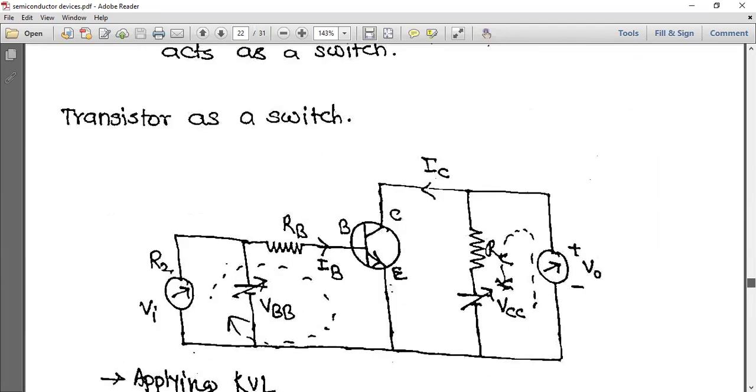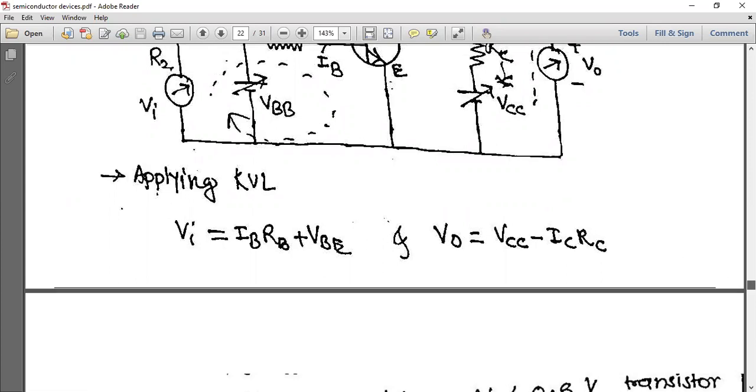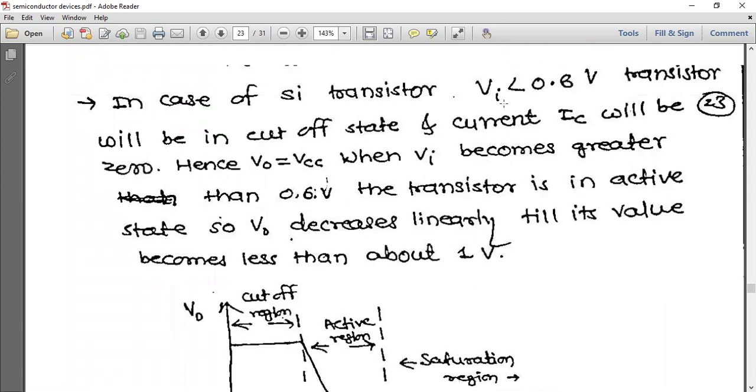Now, transistor as a switch, how does it work? You can see here one resistance I have connected, here is another resistance, and V0 and V input I have given. Let's see how it works. Applying KVL, Vi is equal to IBRB plus VBE, and V0 is equal to VCC minus ICRC. In case of this silicon transistor, if input voltage is less than 0.6 volt, the transistor will be in cutoff state, and current IC will be 0. Hence V0 is equal to VCC.